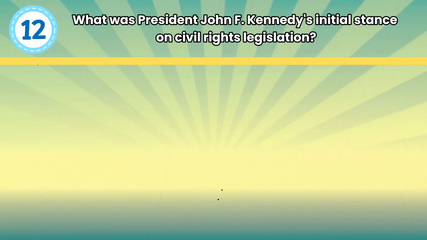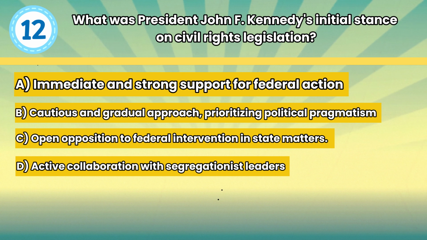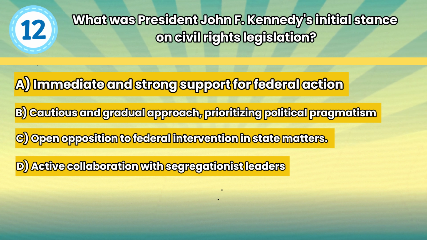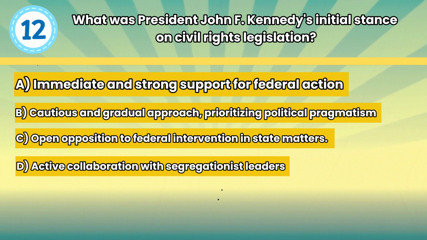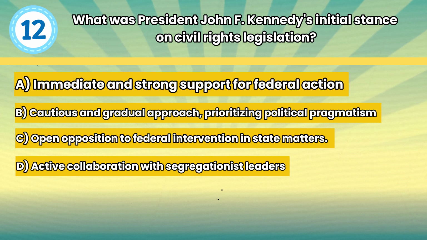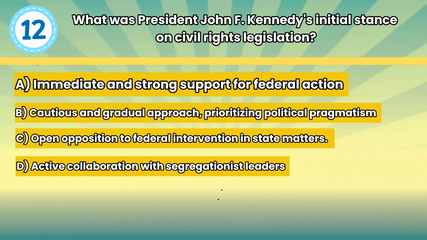What was President John F. Kennedy's initial stance on civil rights legislation? Option A, immediate and strong support for federal action. B, cautious and gradual approach, prioritizing political pragmatism. C, open opposition to federal intervention in state matters. D, active collaboration with segregationist leaders.